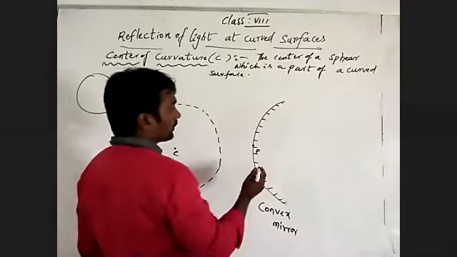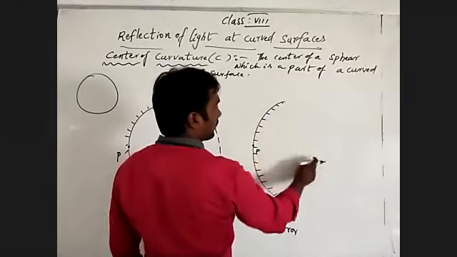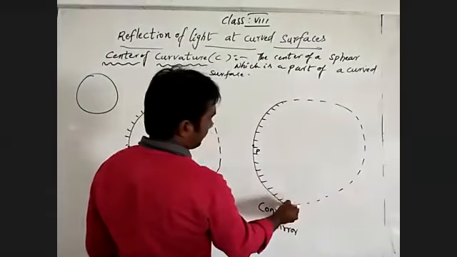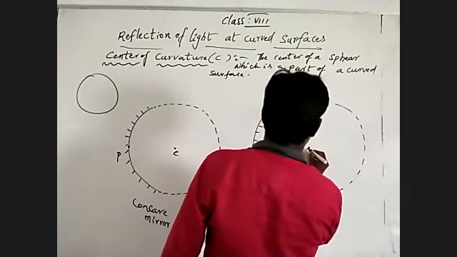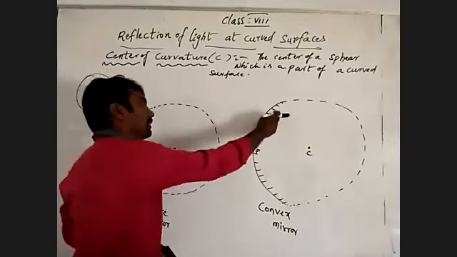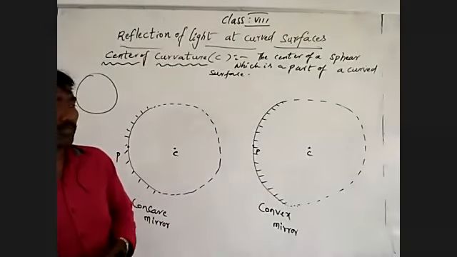Coming to the same for the other one: this is the outer curved surface, but a spherical surface is formed by this as well. So this is the center of the sphere, which is a part of the curved surface. Understand?